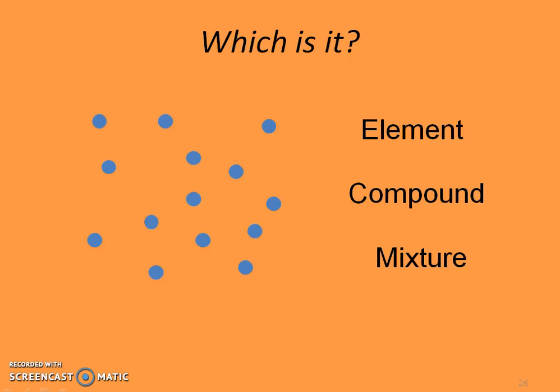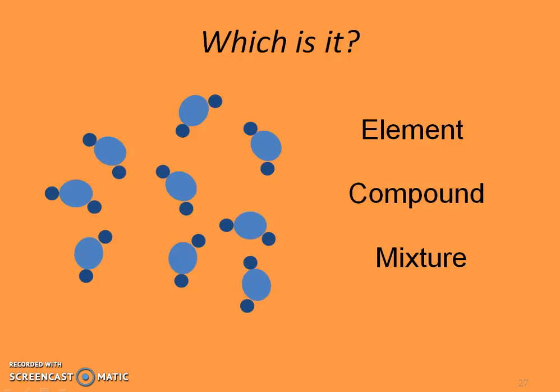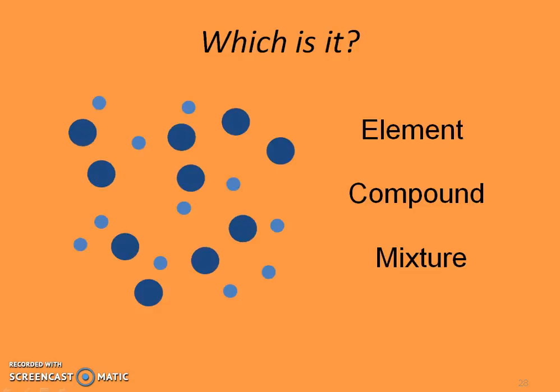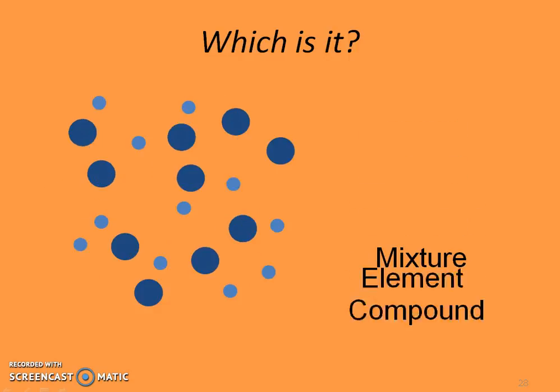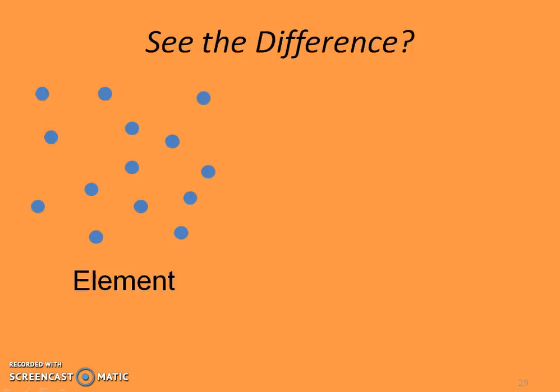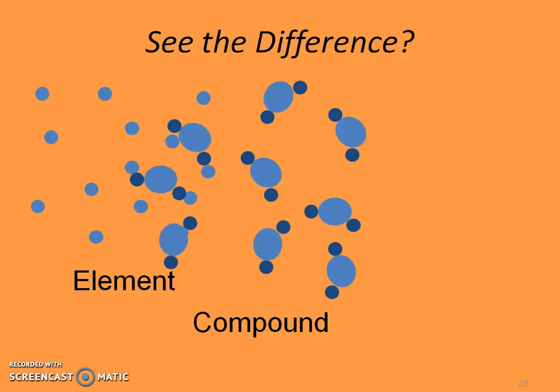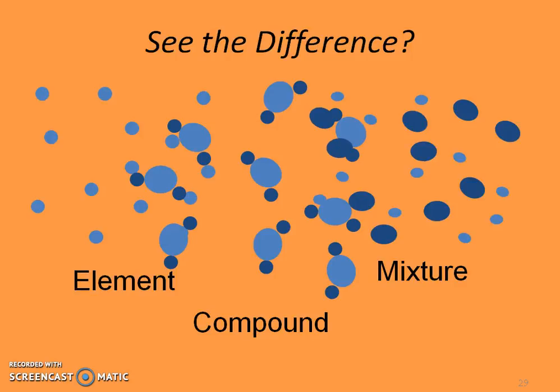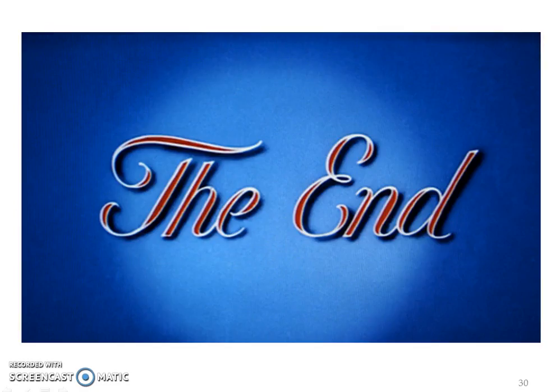So if we look at these dots, are you going to classify that as an element, compound, or mixture? Hopefully you chose element. Now let's look at these dots. Element, compound, or mixture. Good. And again, element, compound, or mixture. Good. Mixture as well. So hopefully you saw the difference here. Element, compound, and mixture. See you in class.